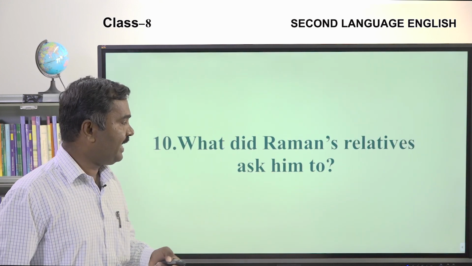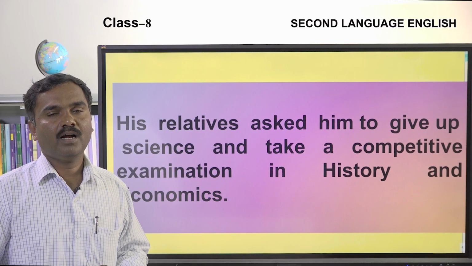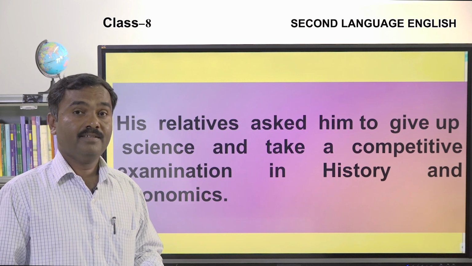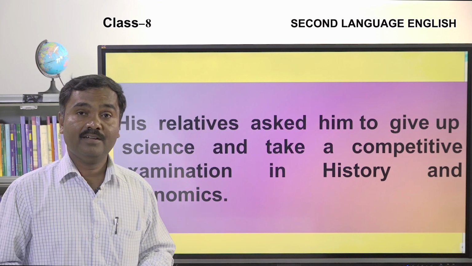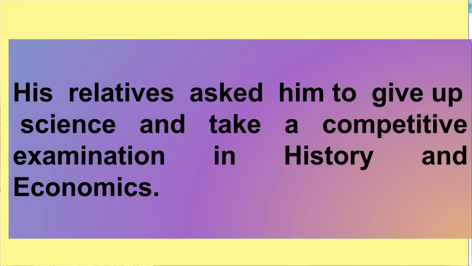What did Raman's relatives ask him to do? His relatives asked him to give up science and take a competitive examination in history and economics. Again his relatives advised him that he can take history and economics, take a competitive examination, and he will get a good post. So these were the suggestions made by the relatives of Sir CV Raman.